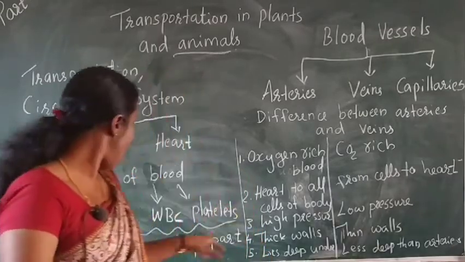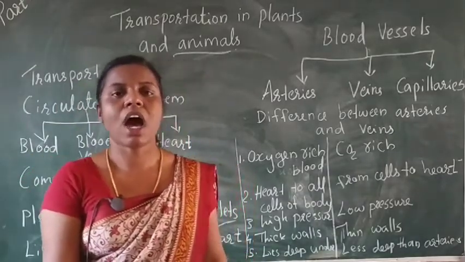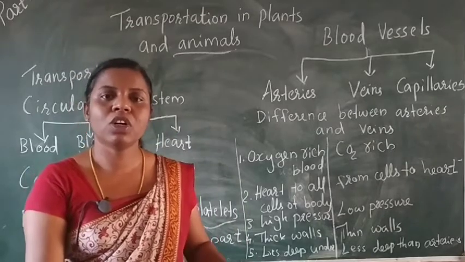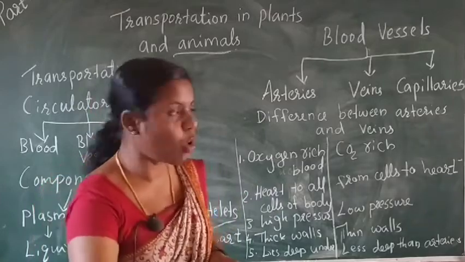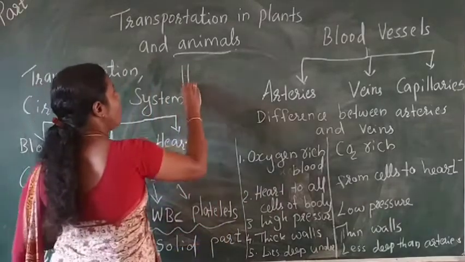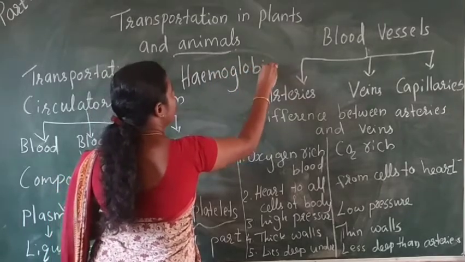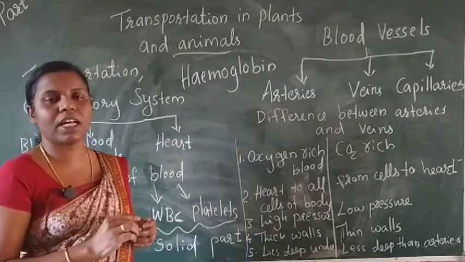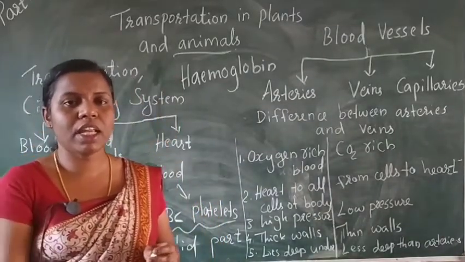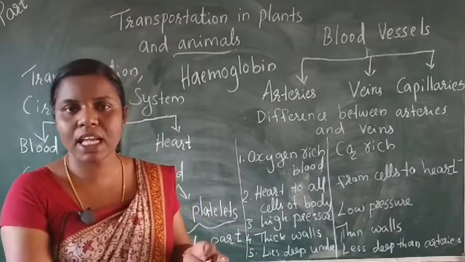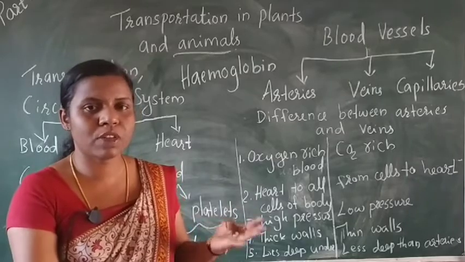Next we study RBC. RBC means red blood cells. Red blood cells are red due to the presence of a red pigment called hemoglobin. Due to the presence of hemoglobin our blood looks red in color. RBC carry oxygen-rich blood from the lungs to different parts of the body.